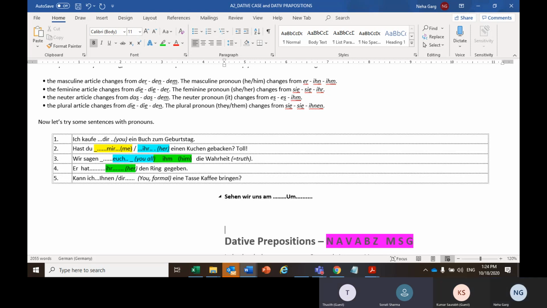Halb... Samstag. And okay, now everyone is going to have different answers. Let's see who is correct. So what is your answer, Sam? Sehen wir uns am Samstag halb.